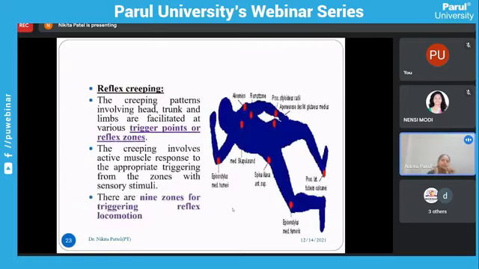So if you are activating these reflex zones, ultimately you can get the movement. Here you can see these all are the reflex zones. First we are talking about reflex creeping. Creeping patterns involving the head, trunk and limbs are facilitated at various trigger points or reflex zones. Creeping involves active muscle responses, with appropriate triggering from these zones with sensory stimuli, and you can get the response. There are 9 zones for the reflex triggering for the reflex locomotion.